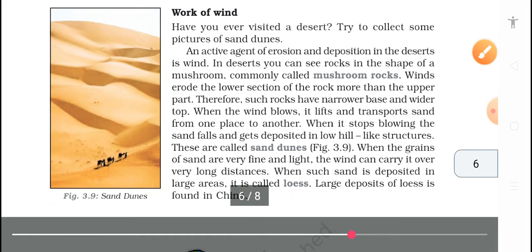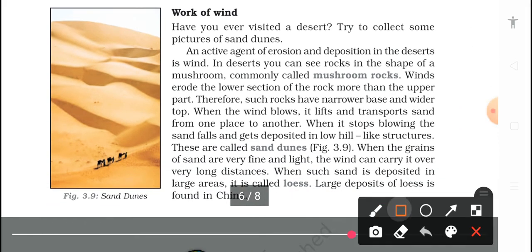So we will talk about the work of wind. An active agent of erosion and deposition in the desert is wind. As you can see in this image, this is a sand dune, and this image is from a desert area. You will normally find these mountains. This is steep, narrow at the bottom and wide at the top.